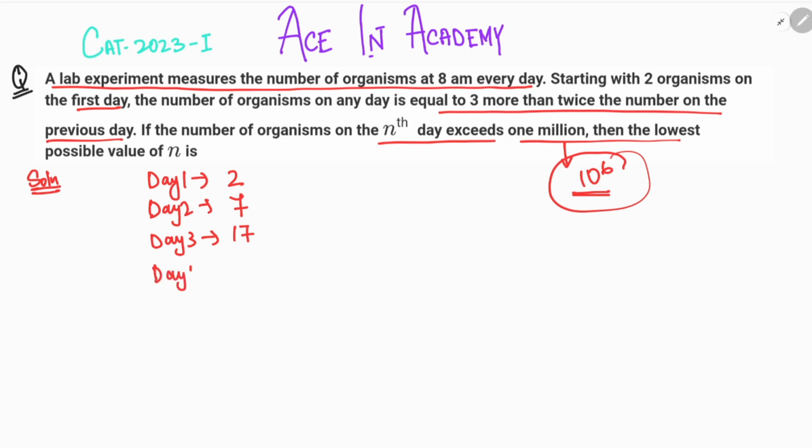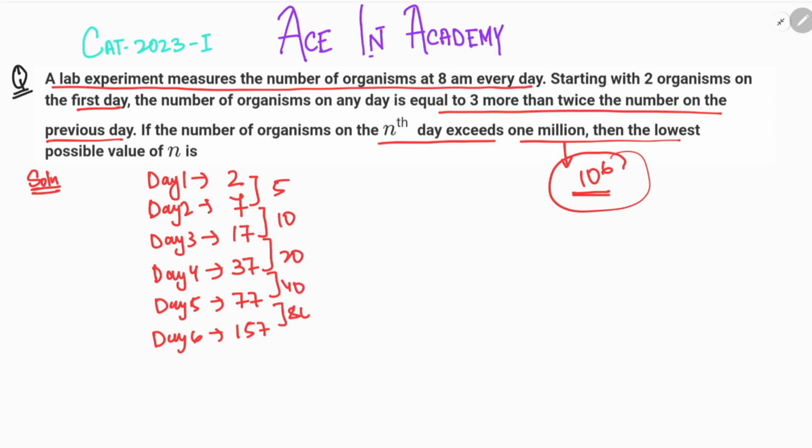Now let's find some more values to find a pattern. For day 4, we'll have 17 into 2 plus 3, that is equal to 37. At day 5, we'll have 37 into 2, 74 plus 3, that is 77. At day 6, we'll have 77 into 2 plus 3, that is equal to 157, and so on and so forth. Now I can see a pattern. The difference between the first 2 days is 5. The difference between the next 2 days is 10. Then the difference is 20, then 40, 80, and I can see that it is doubling over and over.